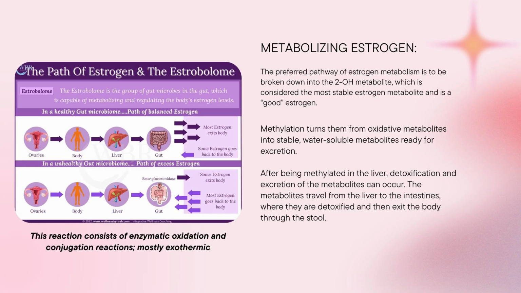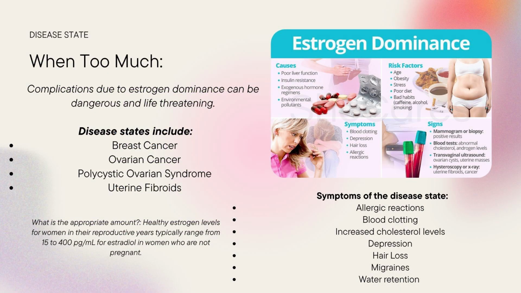If the liver or gut isn't functioning well, estrogen may not be cleared properly, which can contribute to hormone imbalances like estrogen dominance. Estrogen dominance can contribute to several health problems when the body has too much estrogen relative to progesterone. It's linked to conditions like heavy or irregular menstrual bleeding, which can lead to anemia if untreated.